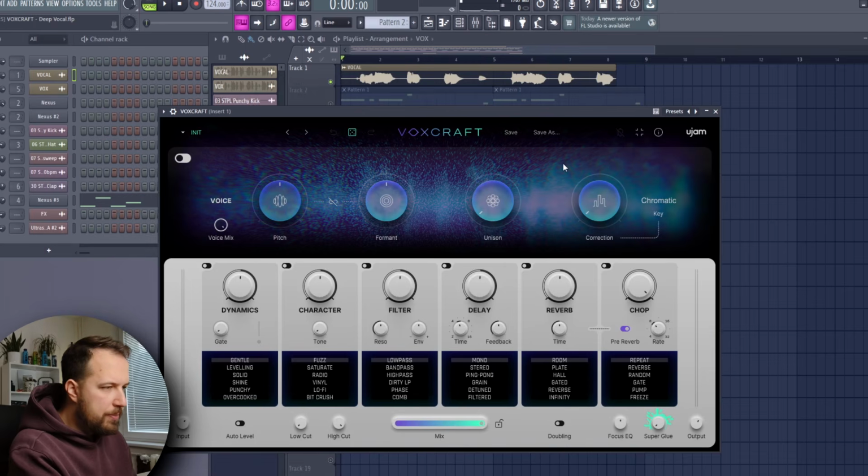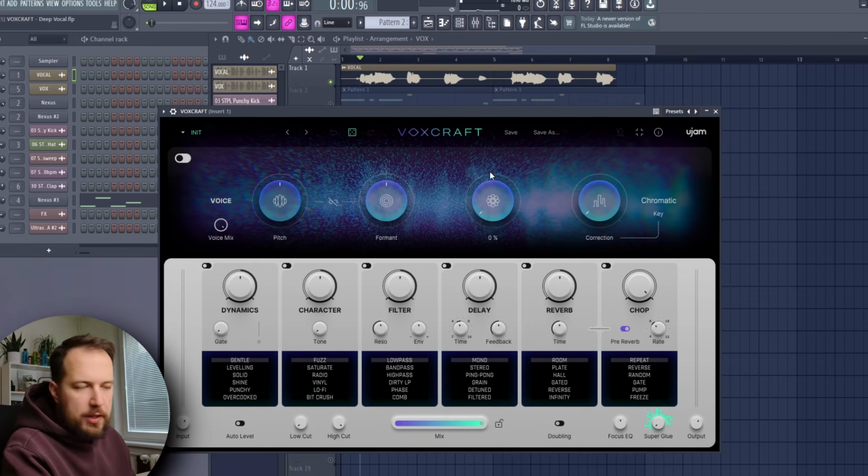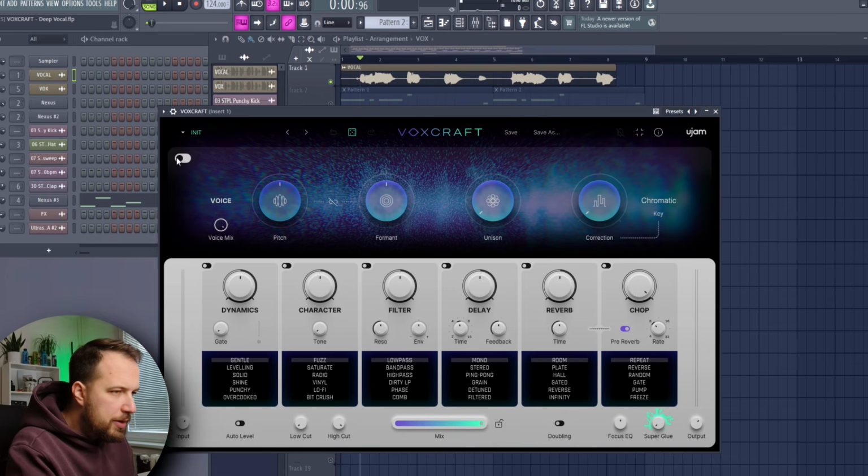Now let me show you how we're gonna use VOXCRAFT to achieve the deep effect. Again, we are starting with a blank preset. And the first big difference is gonna happen right here. We're gonna enable this and we're gonna lower the formant. This is the main part of the effect. So lower the formant by about 8 semitones.